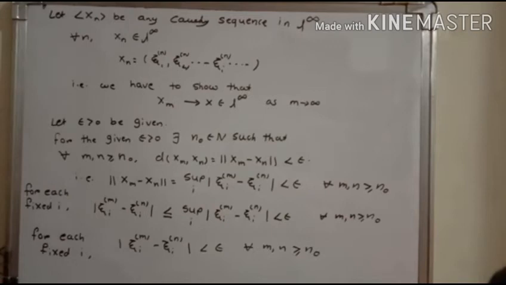We read it like this: for a given epsilon greater than 0, there exists a natural number n naught such that for all m comma n greater than or equal to n naught, mod of xi im minus xi in is less than epsilon. It is nothing but the definition of a Cauchy sequence, and hence we say that for each fixed i, the sequence xi im is a Cauchy sequence.